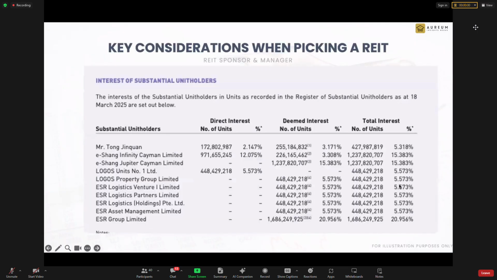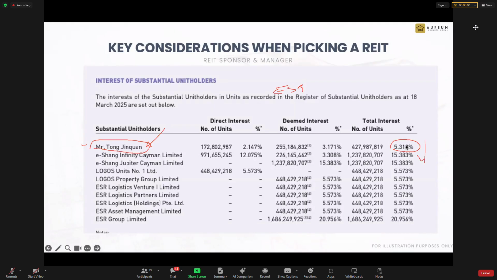Okay, this is just another example of a stake. So this is ESR. So how come there's a name here? And he's put first some more. I think they never change. This person, the name is always first. So he only has a 5% stake, so very little. For those that follow ESR annual reports, you go and trace back their annual reports in the past few years, you see that this person's stake has been reducing year on year.